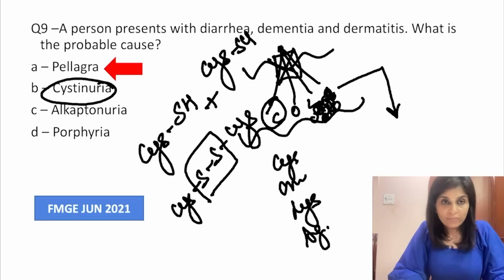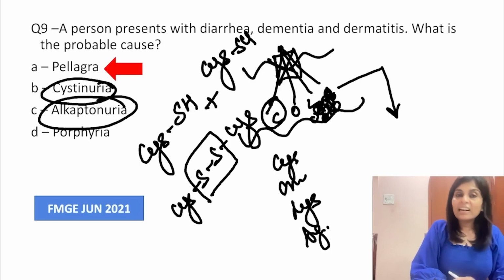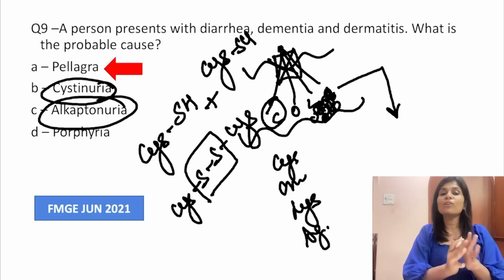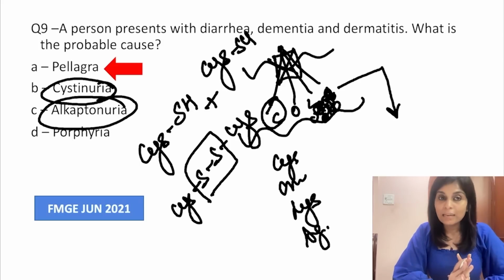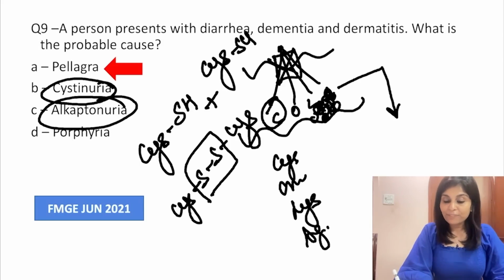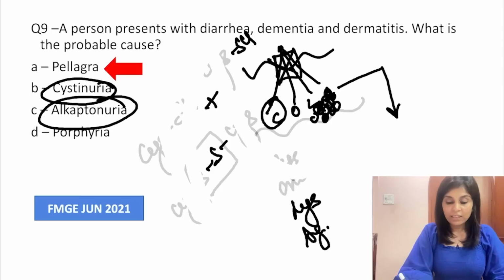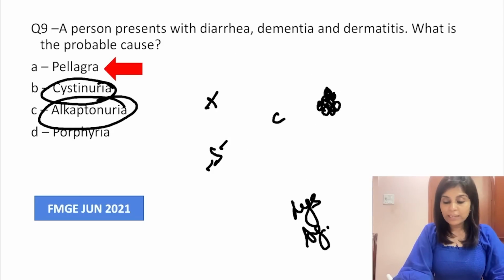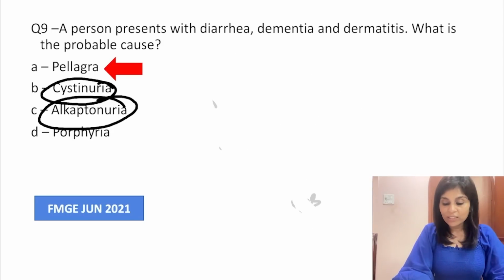Okay, alkaptonuria, I know all of you know. Please do not attend your FMG clearance exam if you have not learnt about alkaptonuria, because alkaptonuria gets frequently asked about. Okay, so alkaptonuria is caused by the defect of homogentisate oxidase.